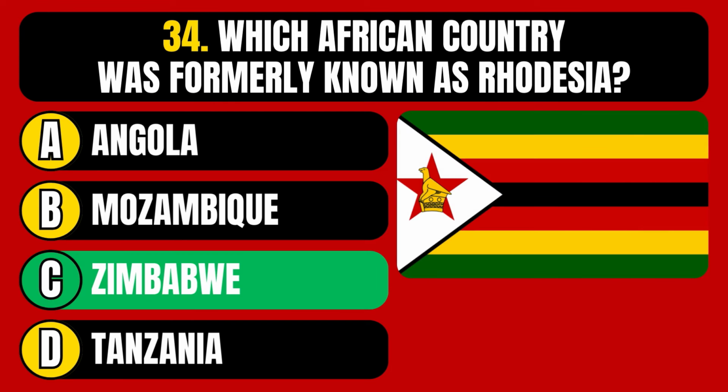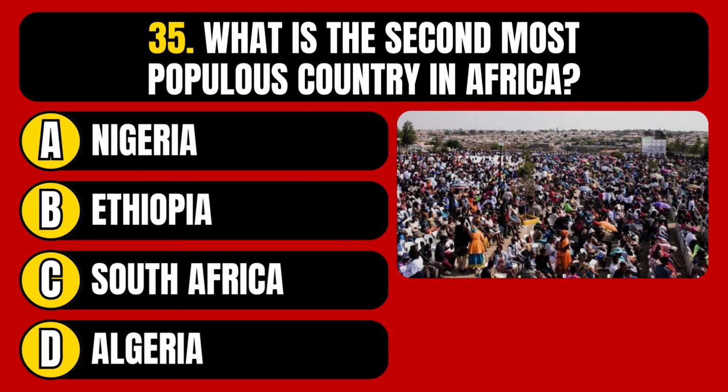The correct answer is option C, Zimbabwe. What is the second most populous country in Africa? Nigeria, Ethiopia, South Africa, or Algeria?